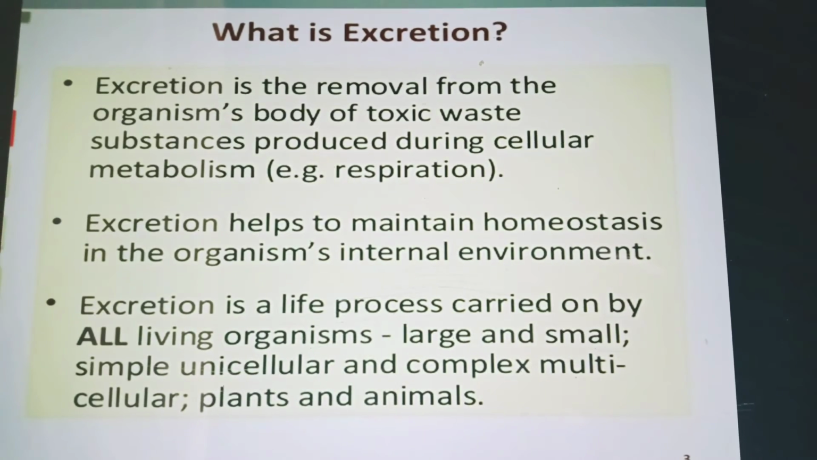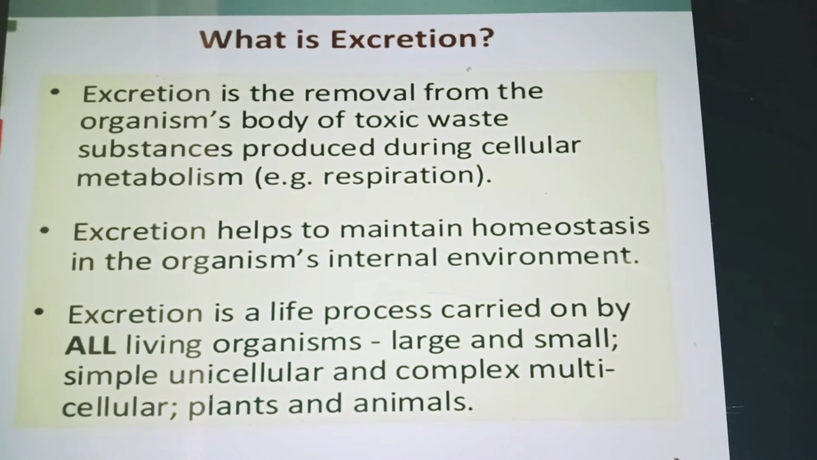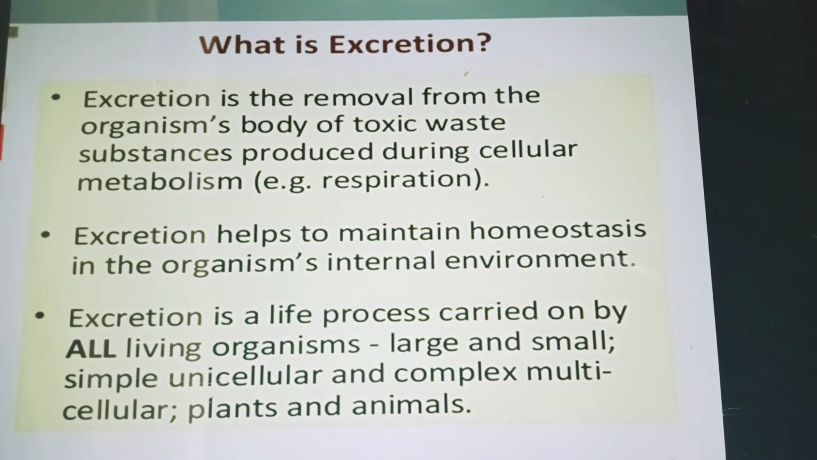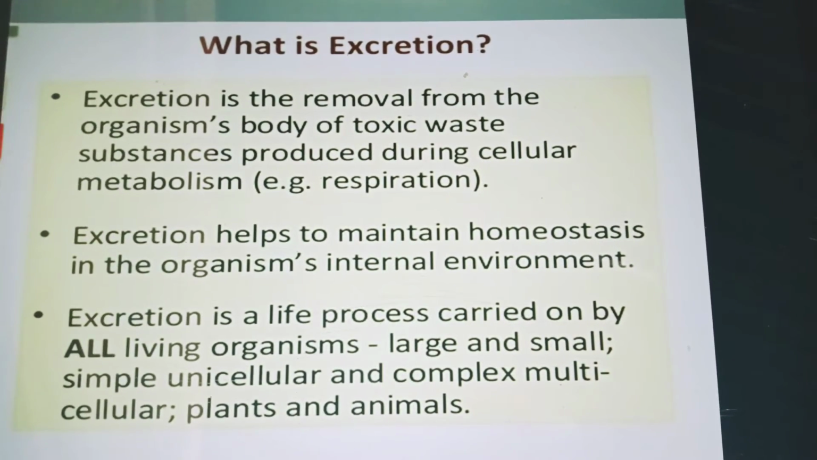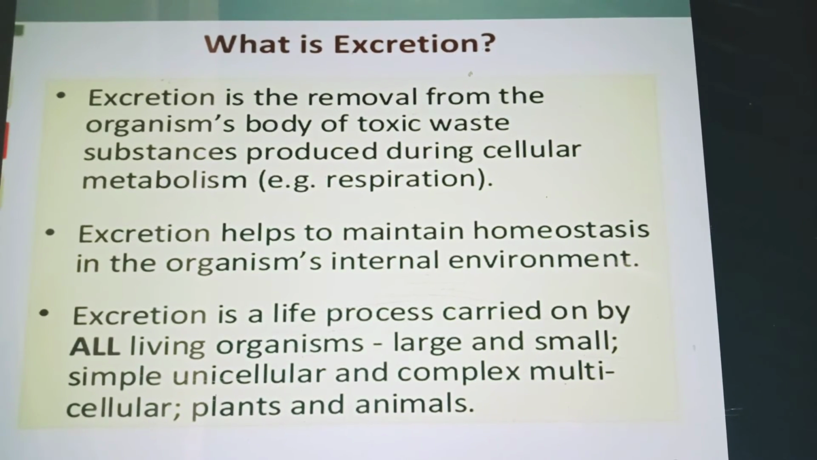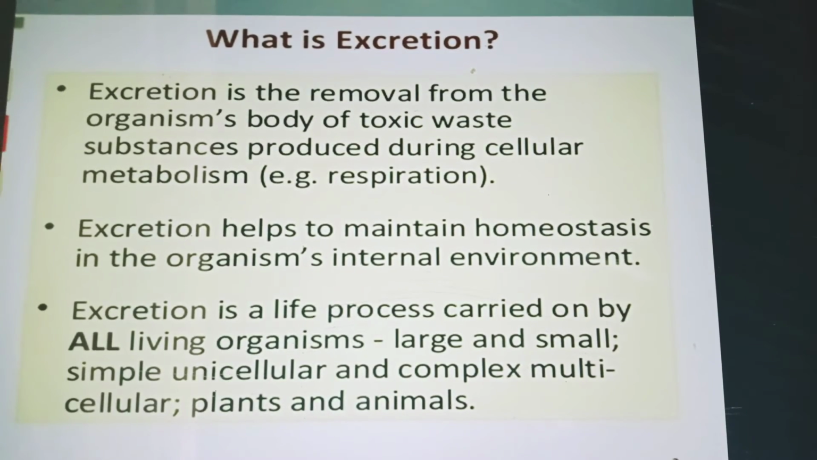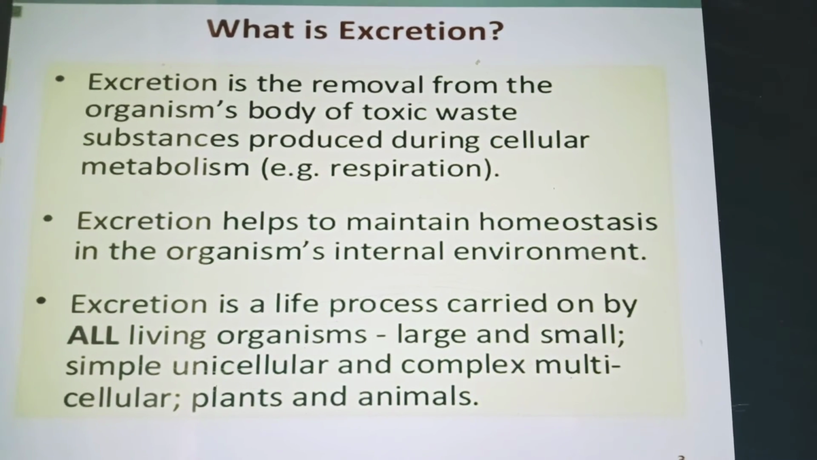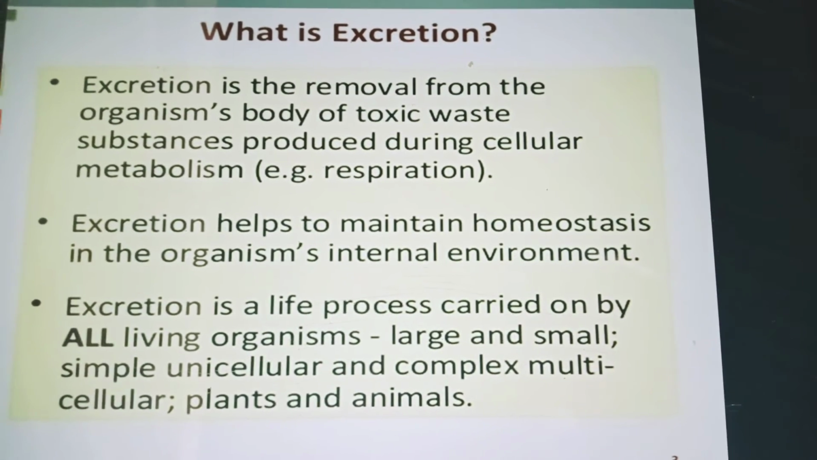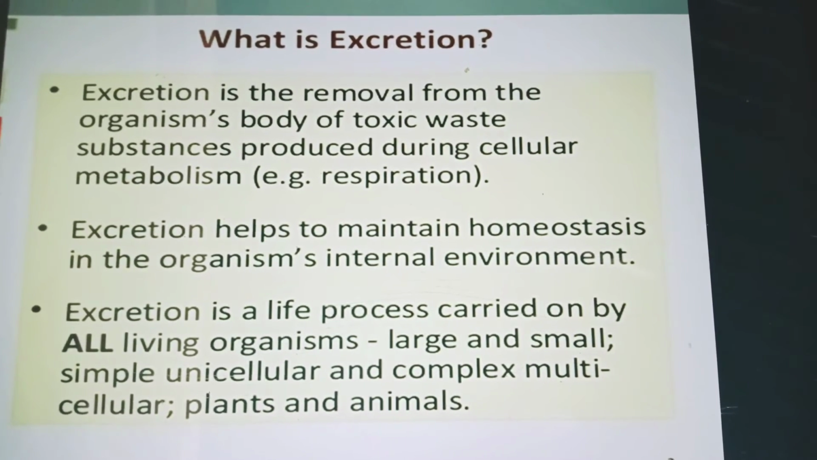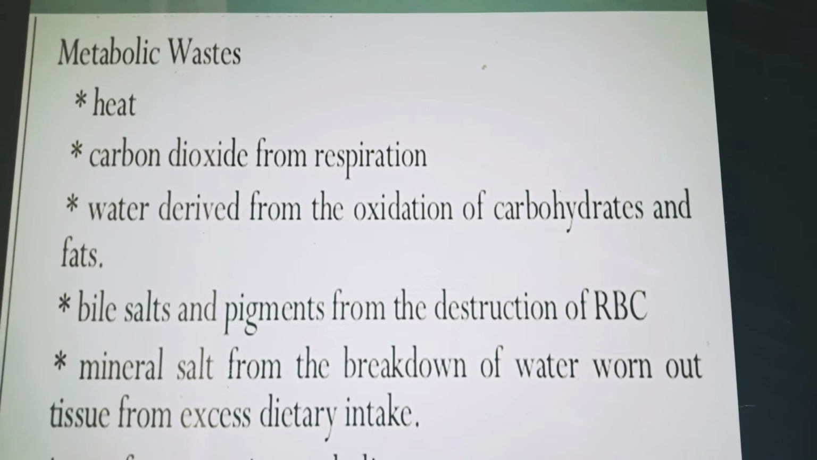So what is excretion? Excretion is to remove the toxic waste substances that are produced during cellular respiration or metabolism from the body. So it helps to maintain homeostasis in the organism's internal environment. Excretion is a life process carried on by all living organisms, large and small, simple unicellular and complex multicellular plants and animals. So what are metabolic wastes?